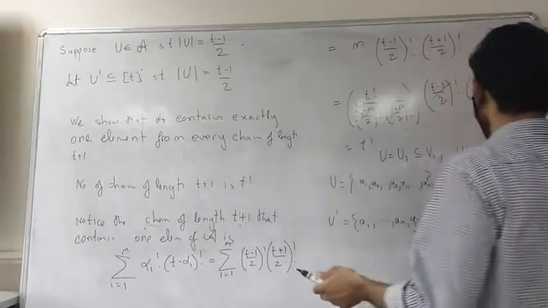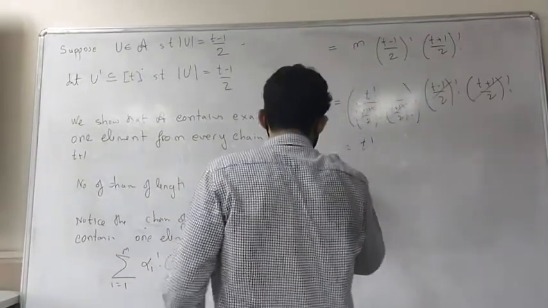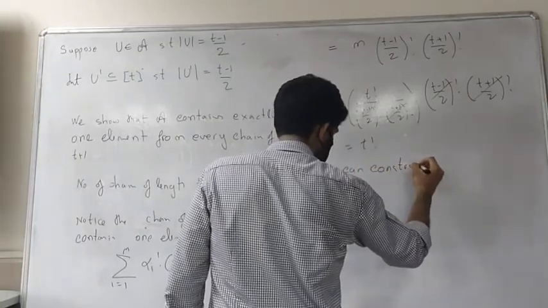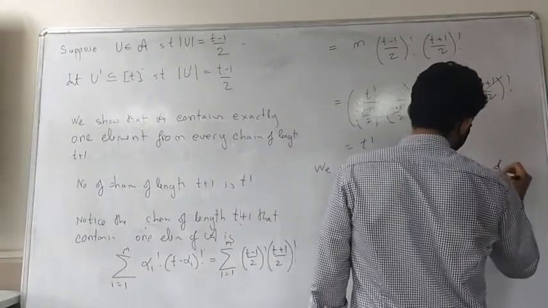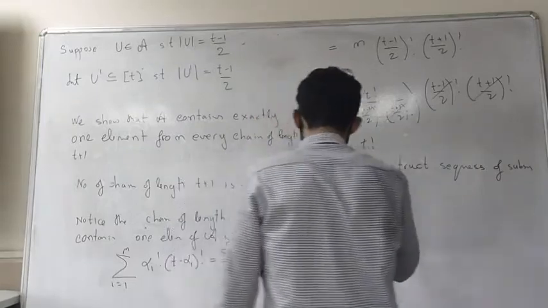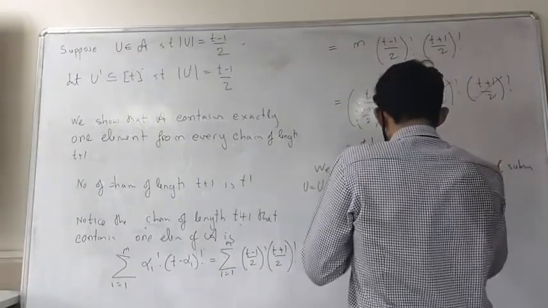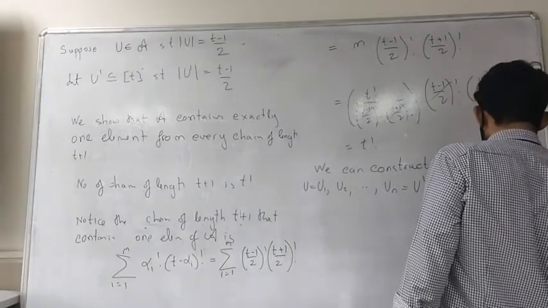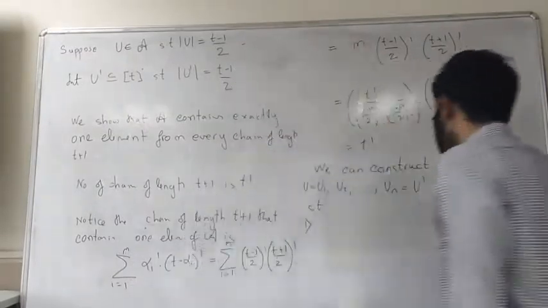Okay, so let's do that. We can construct sequences of subsets U equals U1, U2 up to Un equals U prime, and V1 up to Vn minus 1, such that, what are the properties over here?